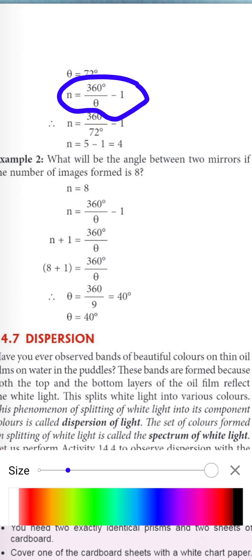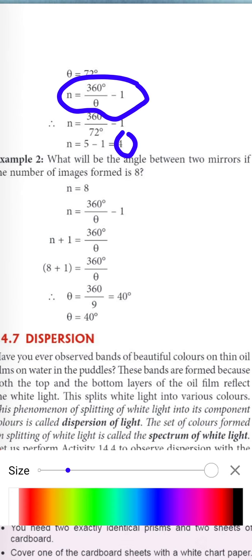For example, calculate the number of images formed when the angle between the two mirrors is 72 degree. The number of images formed is equal to 360 by 72 minus 1. Your answer will be 4 images.